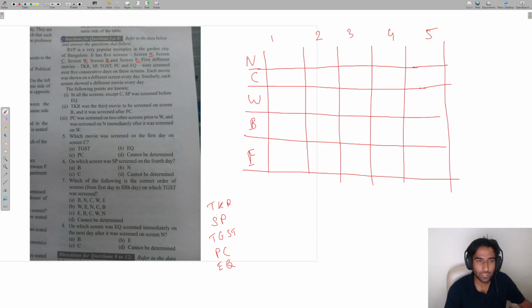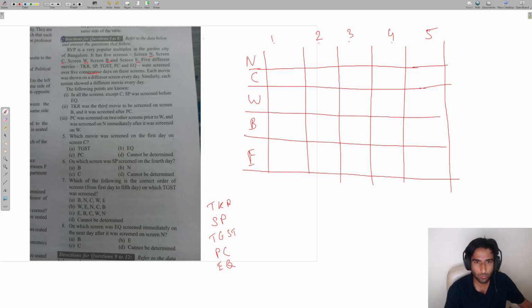These 5 movies were screened over 5 consecutive days on these screens: day 1, day 2, day 3, day 4, and day 5. Each movie was shown on a different screen every day. Similarly, each screen showed a different movie every day. My suggestion would be to try to solve the question on your own first, before looking at my solution.